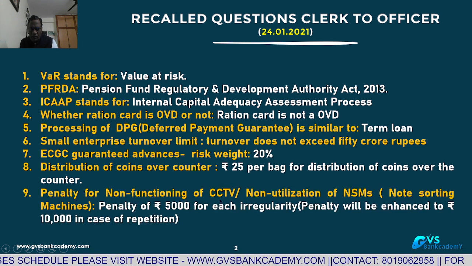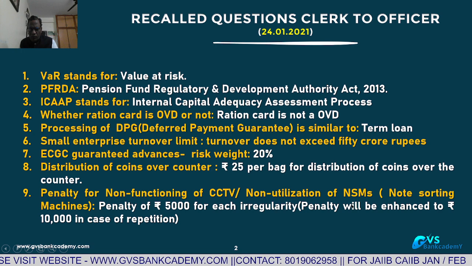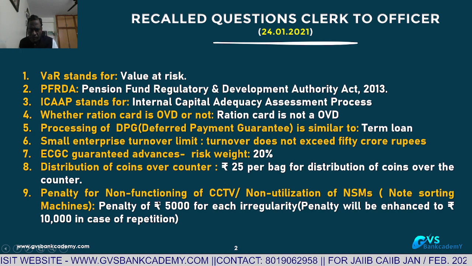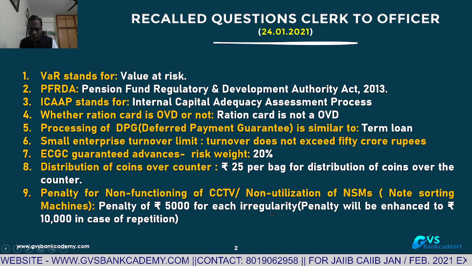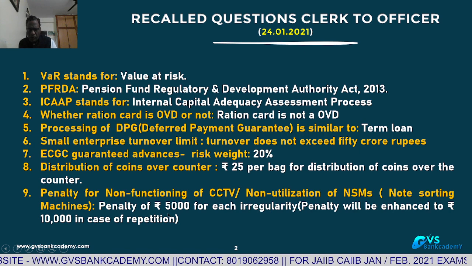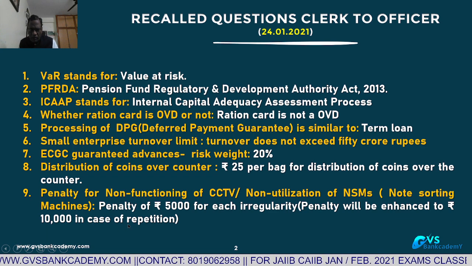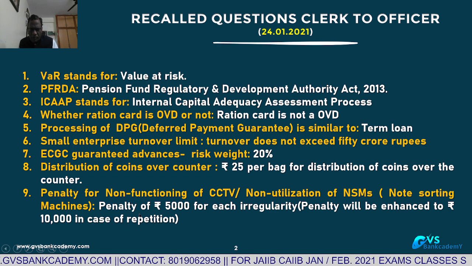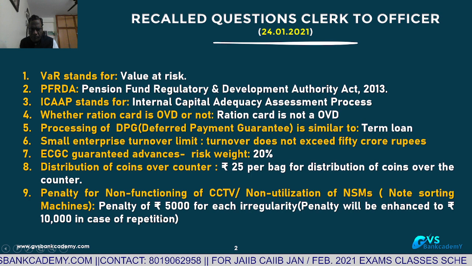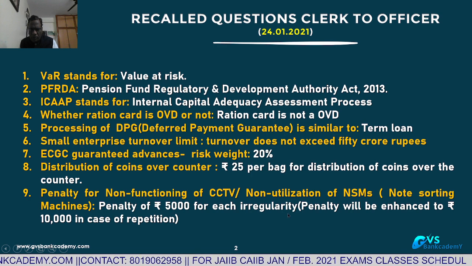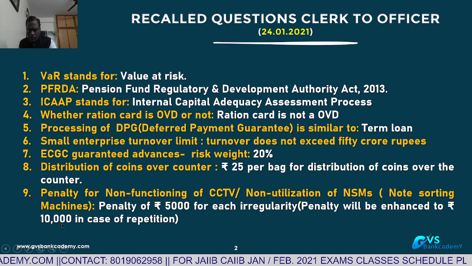Penalty for non-functioning of CCTV and non-utilization of note sorting machines in currency chests. Penalty of 5,000 for each irregularity. The penalty will be enhanced to 10,000 in case of repetition. So first violation 5,000, then if they repeatedly violate, it is 10,000 in each case.